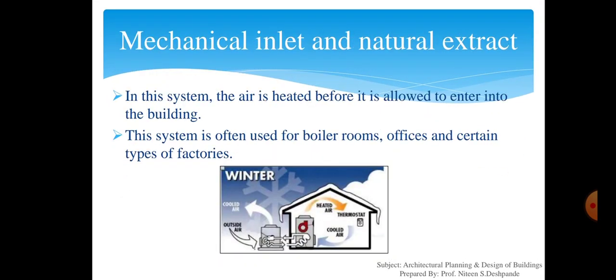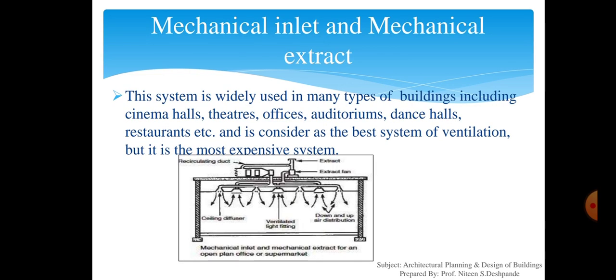Second one is mechanical inlet and natural extract. Remember one thing, in this system the air is heated before it is allowed to enter into the building. So this system is often used for the boiler rooms, offices and certain types of factories. In the picture we can see how the mechanical inlet and natural extract system works.